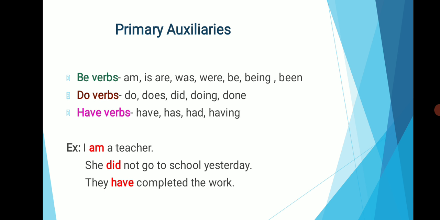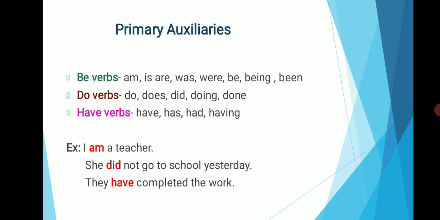Example, I am a teacher. Am is an example of a be verb. Then in the second example, she did not go to school yesterday. Here did is a do verb. And in the third example, they have completed the work. Here have is a have verb.